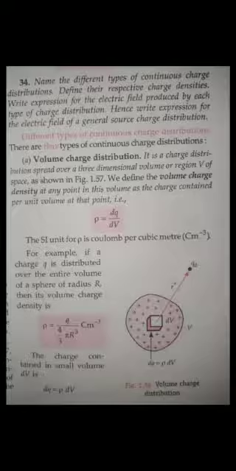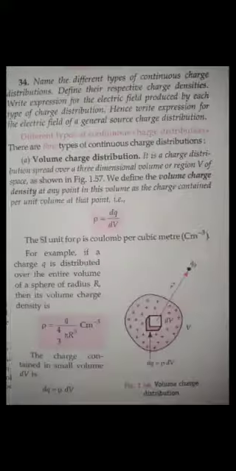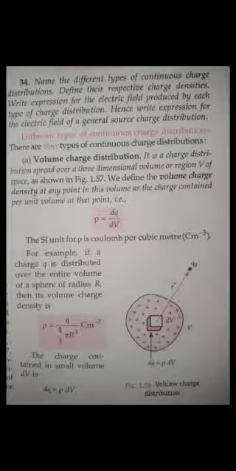So you see here, rho is equal to dq by dv. So dq is equal to rho dv, yes or no, guys? Rho is known to you, just now you have found the value of rho. Now dv is given here. So can you find the force, guys? The overall force, you can see here, this is dq, yes or no? We need to find the force, yes or no?